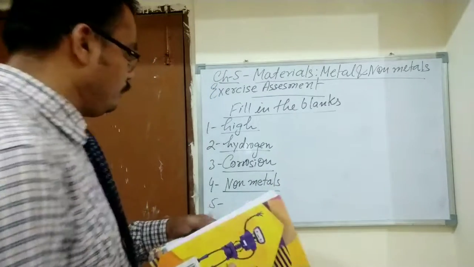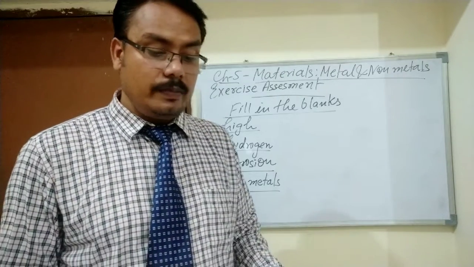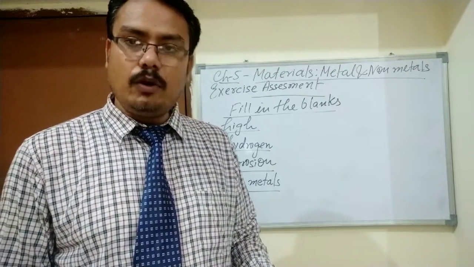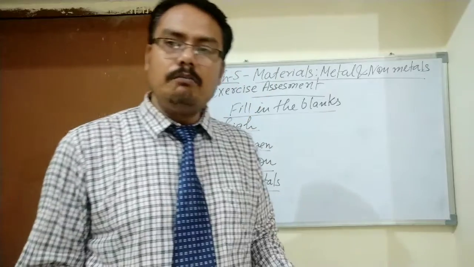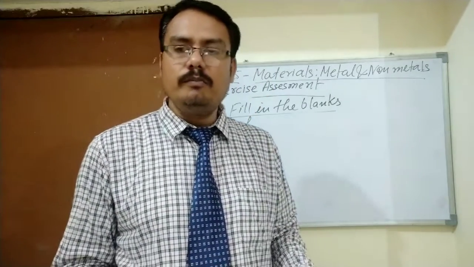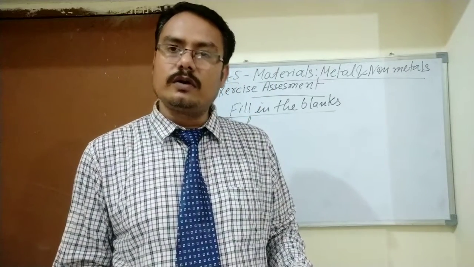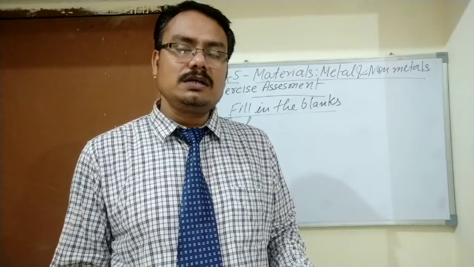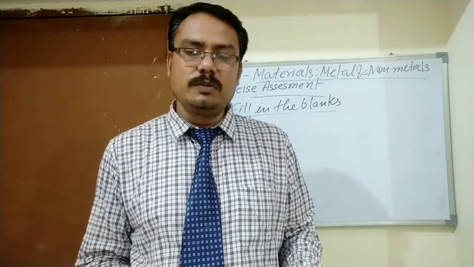Now, fifth number in the blanks is the process of depositing a layer to keep a metal safe from corrosion or rusting. The various methods are there which I have already explained.